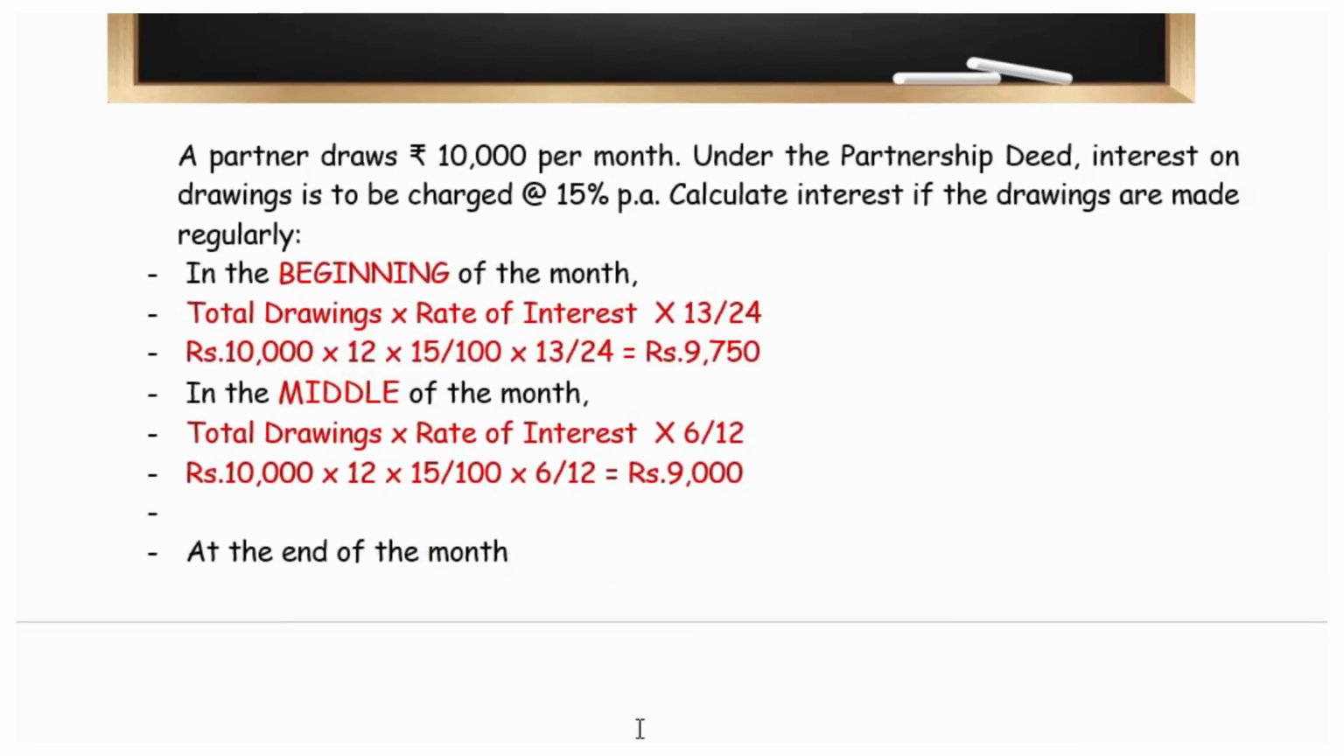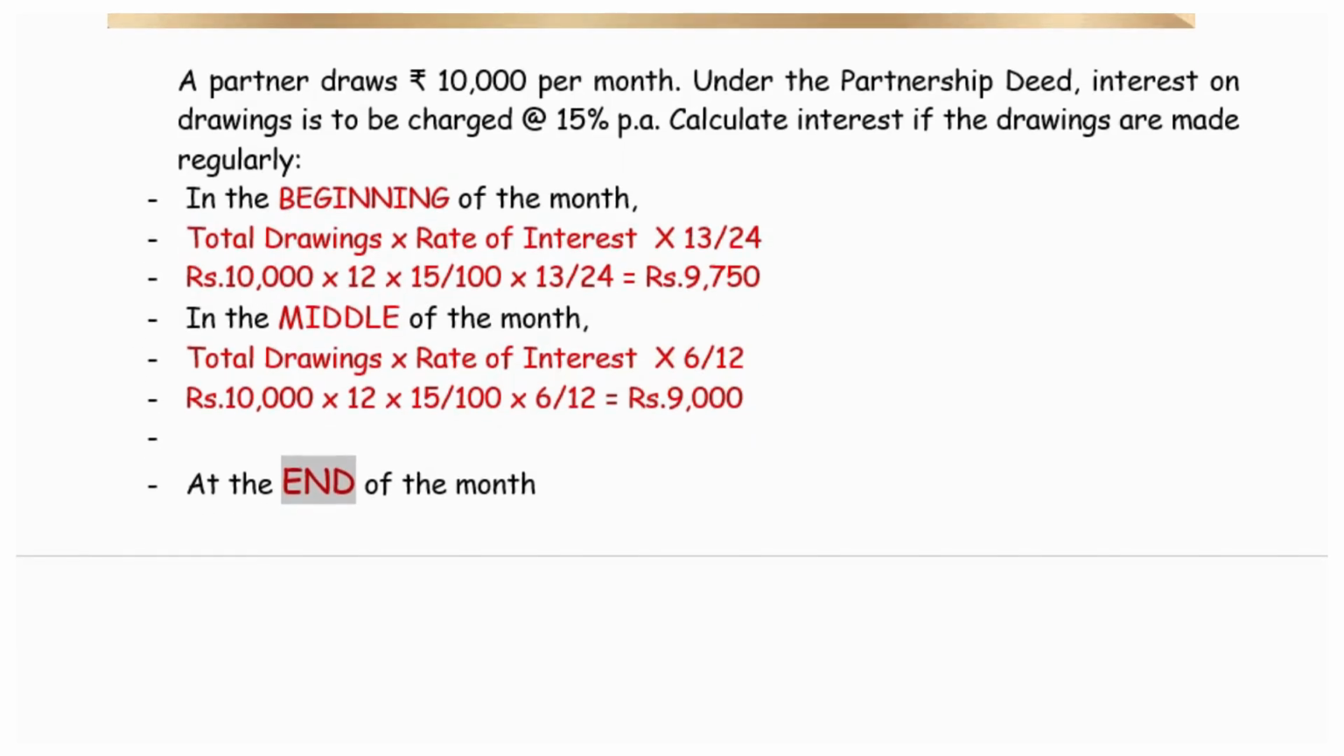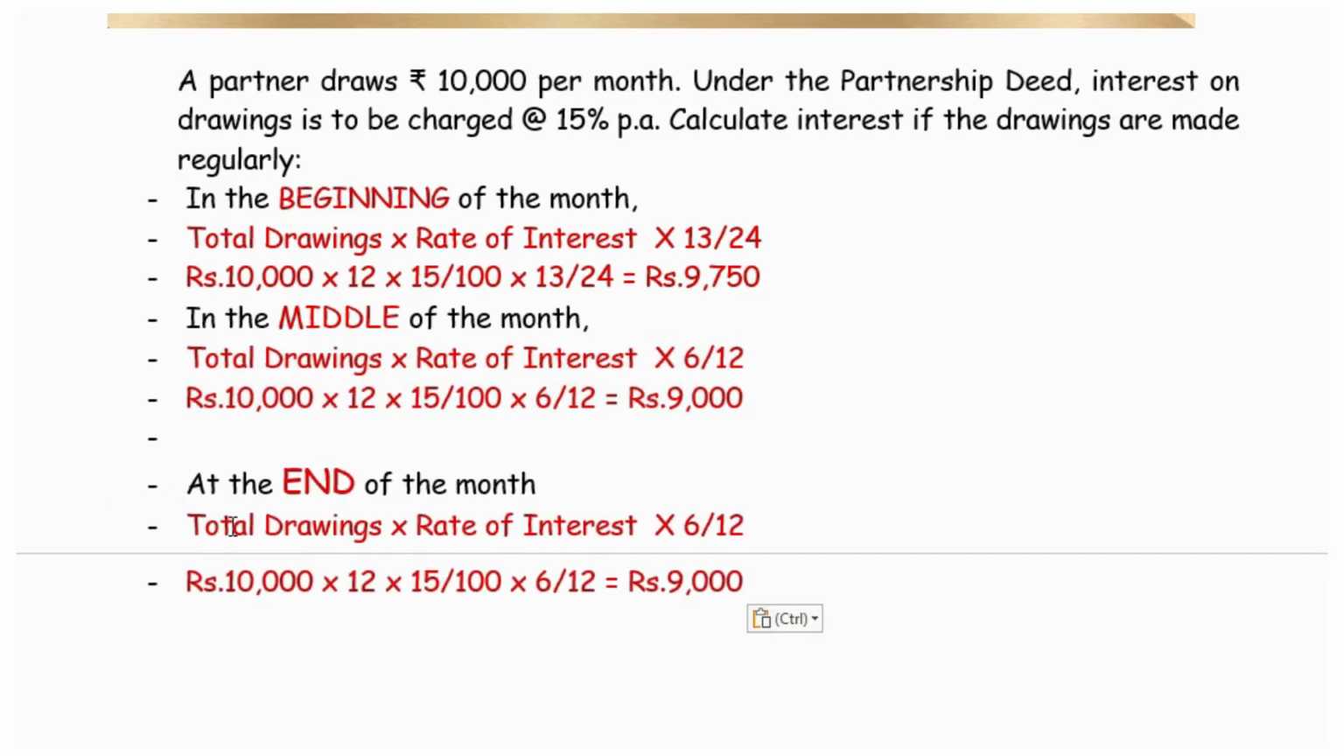And the third situation is what happens if the money is drawn at the end of the month. Every month at the end of the month the person is drawing. Again I am copying down the same workings and making a small change in the formula part. That is, if it is going to be the end of the month, it is 11 divided by 24.